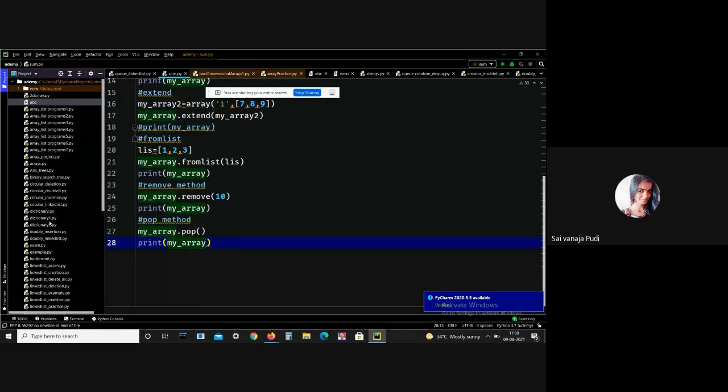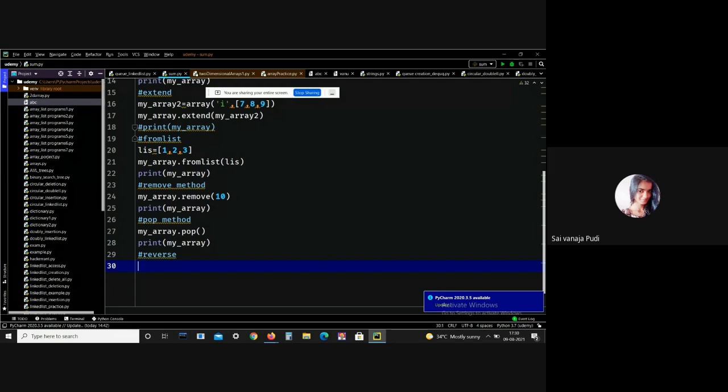And the next one is reverse. If you want to reverse your list, reverse your array, then there is an inbuilt function, that is the reverse method. Using the reverse method, we can reverse the array.